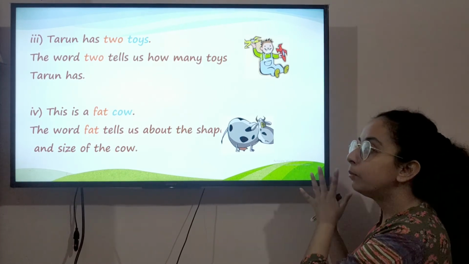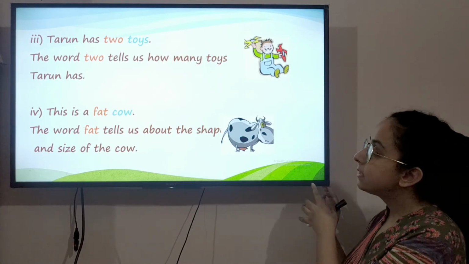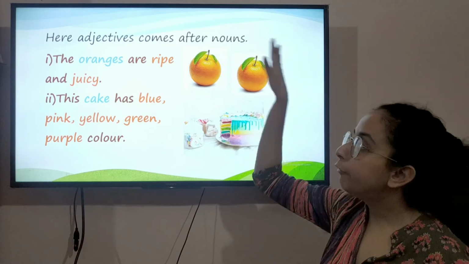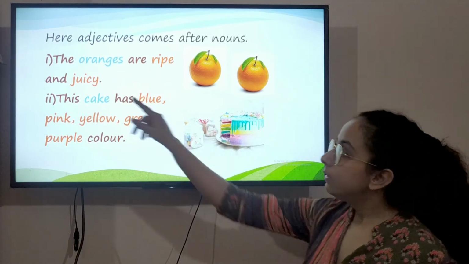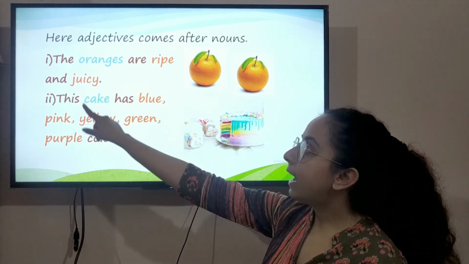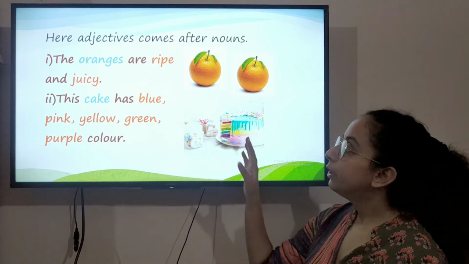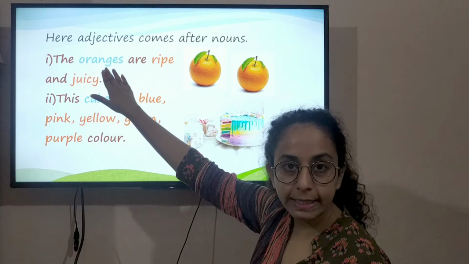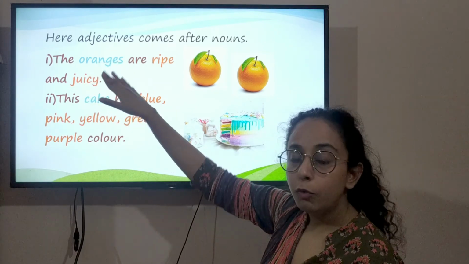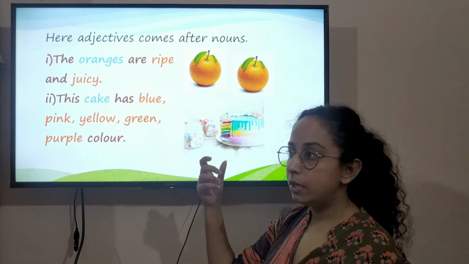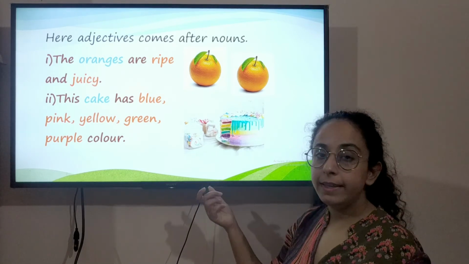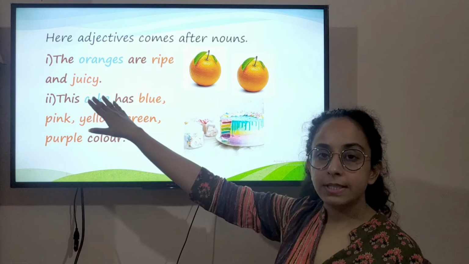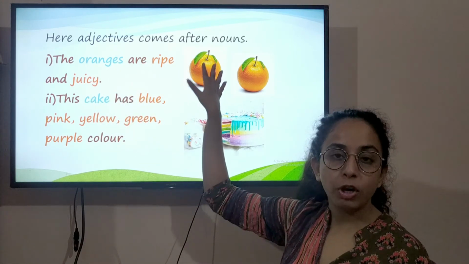Now let's look at more examples, and in these examples, adjectives are coming after the nouns. The oranges are ripe and juicy. We are talking here about oranges. Oranges is the noun, and what is the quality of oranges? They are ripe and juicy. So ripe and juicy is the quality of these oranges.